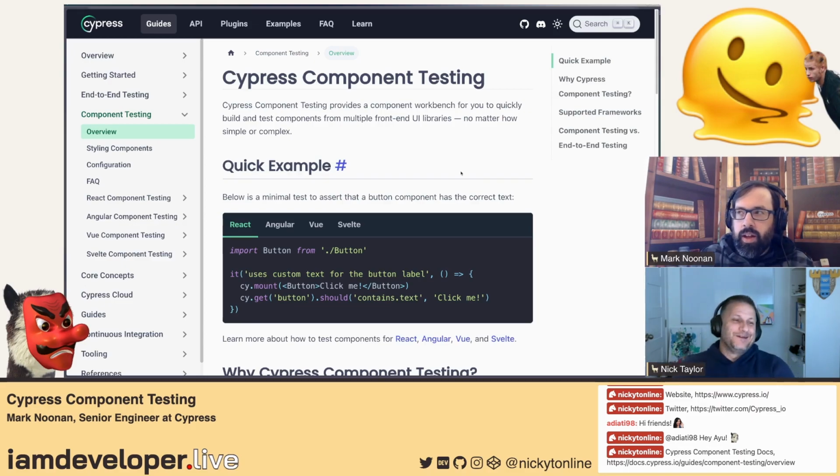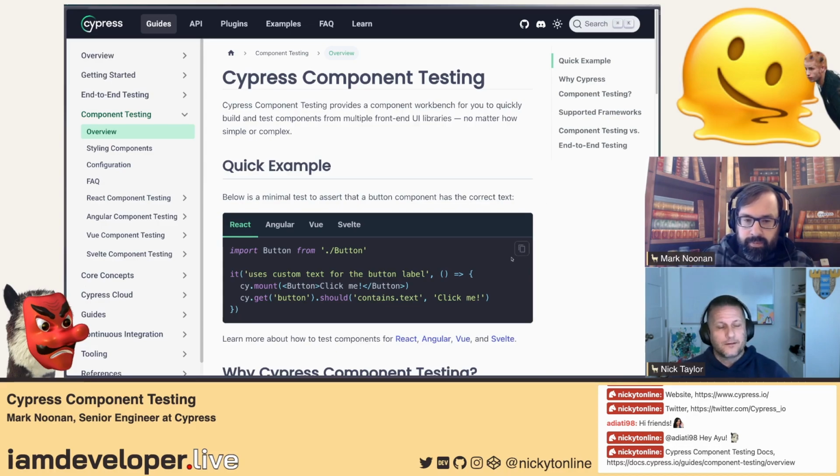Yeah, and even today, it's totally possible in your configuration to provide your own code to mount your components if you know how to do it. So it's supported right now to have custom mount functions, but it could be made a lot easier and more natural. And in terms of writing your own, I don't want to get too into the weeds, I guess, but